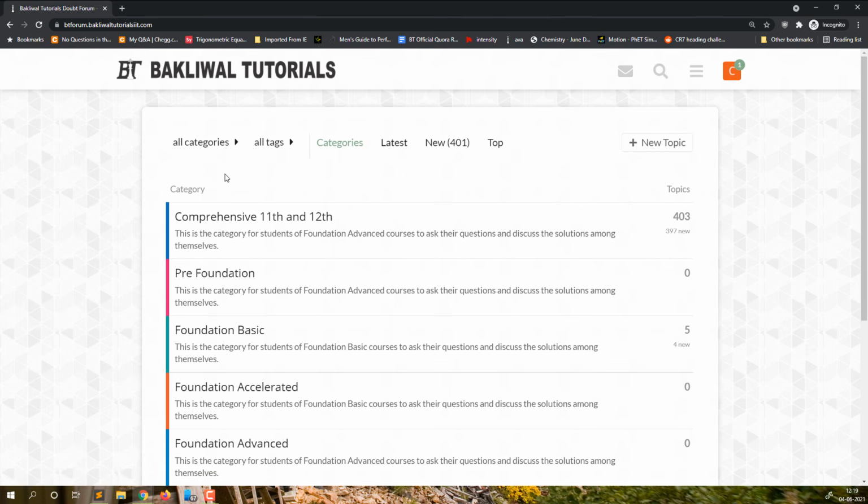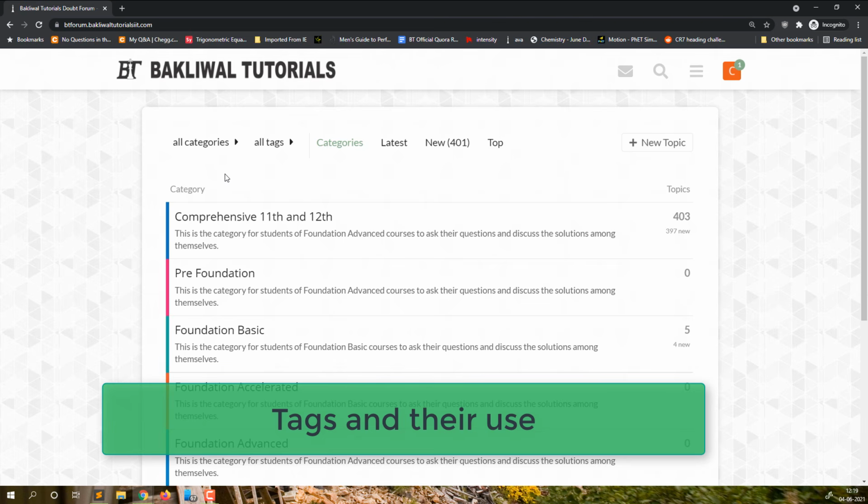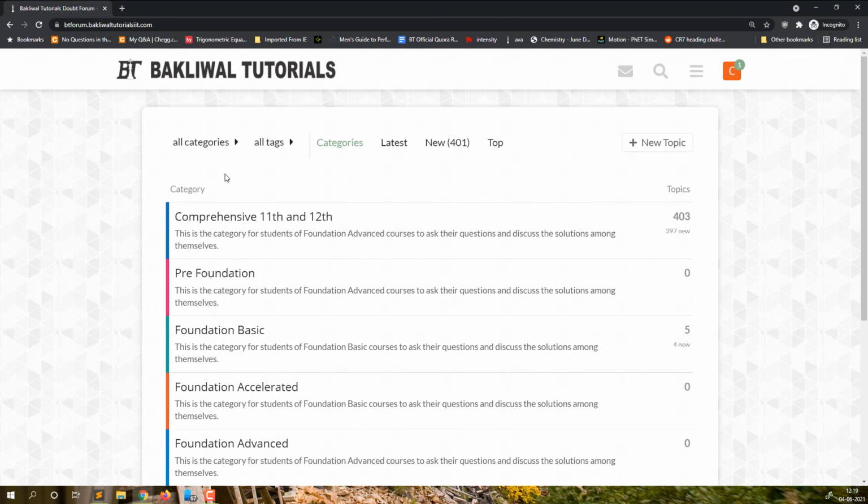Now what about tags? What are all these tags? So basically what we have done is, to categorize the questions, we are using tags. Now how can we categorize the questions? Questions can be either from BT module or they can be from another source. If the question is from BT module, you must add a tag of BT module in that question. While asking the question, you must add that tag, and all of those questions will easily be sorted using that tag. Now the subject can be mathematics, chemistry and physics. For foundation students, it can be logic also, so you should add that tag also while asking a question.